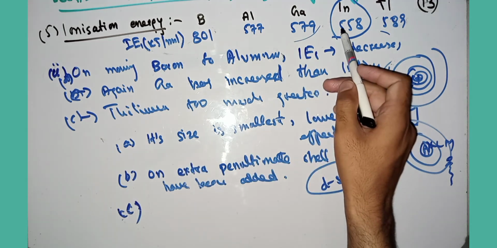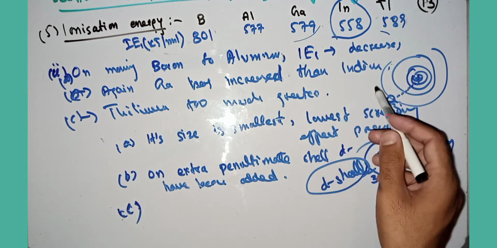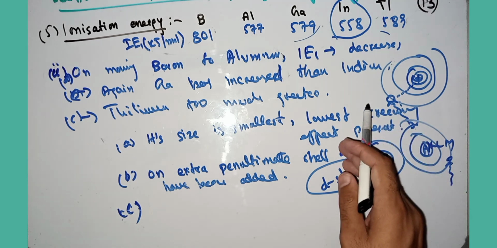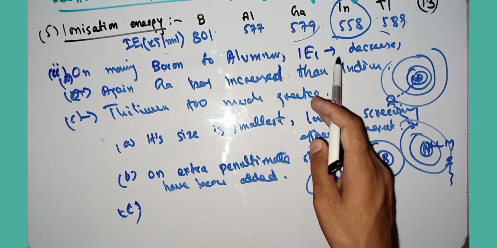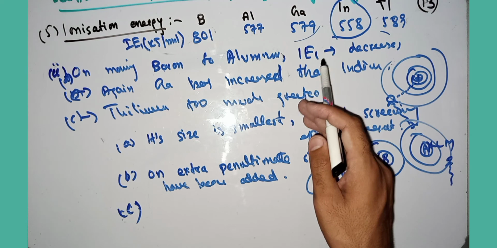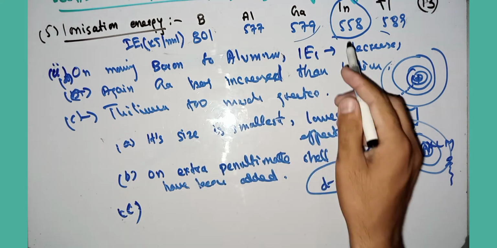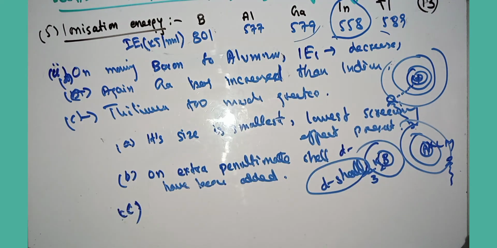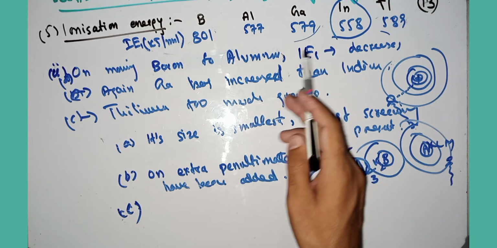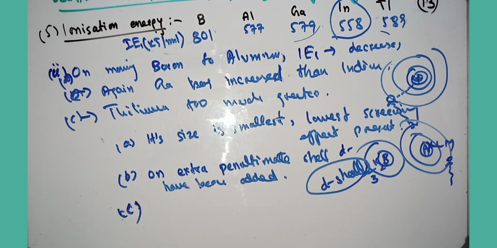So the size will be greater, and the valence electron will require less energy to ionize the indium atom. That's why indium has a lower ionization energy than gallium. I hope my point is clear. These points are very complicated, so please focus and concentrate on the lecture. Thank you.